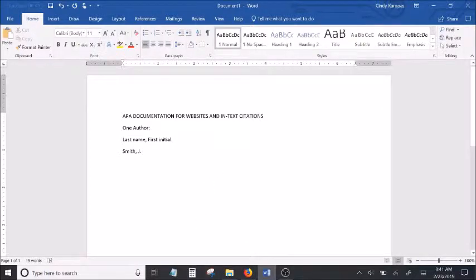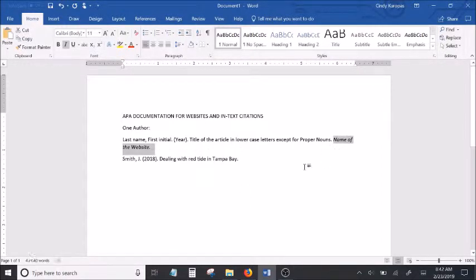Next, you're going to follow that up with the year of publication, in parentheses. After the year, you'll write the title of the article. When you write the title of the article, you're going to only capitalize the first word and any proper nouns. So for instance, in this title here, I've only capitalized the first word and any proper nouns that occur.